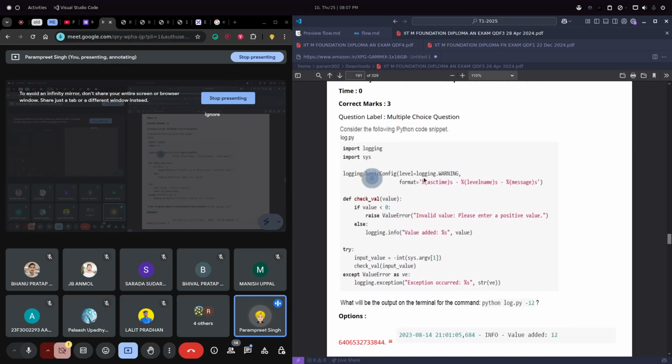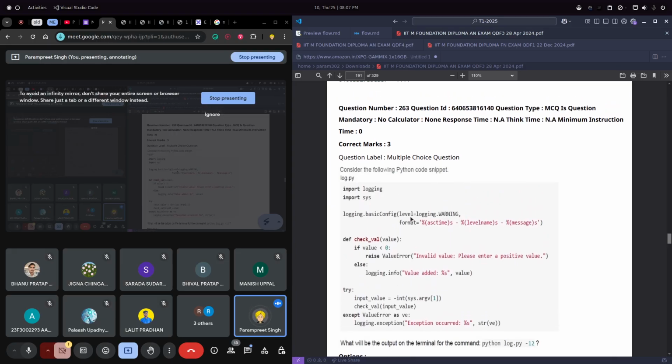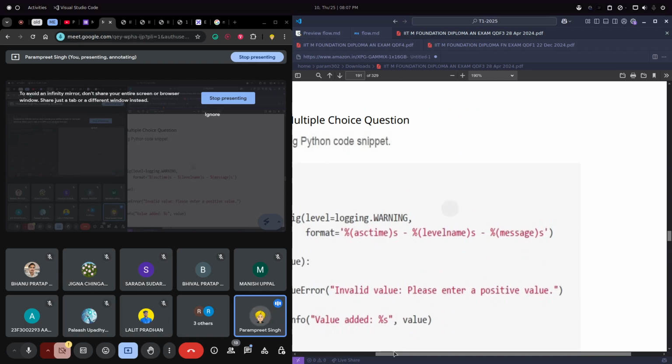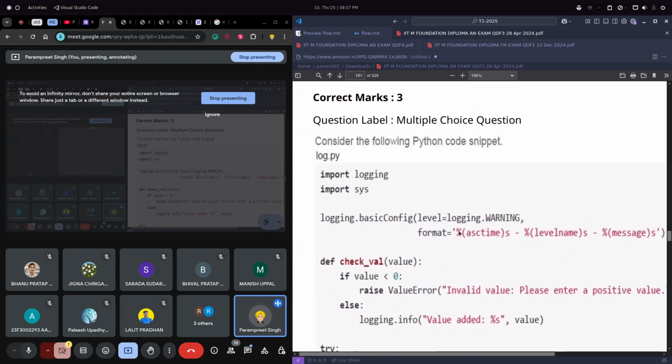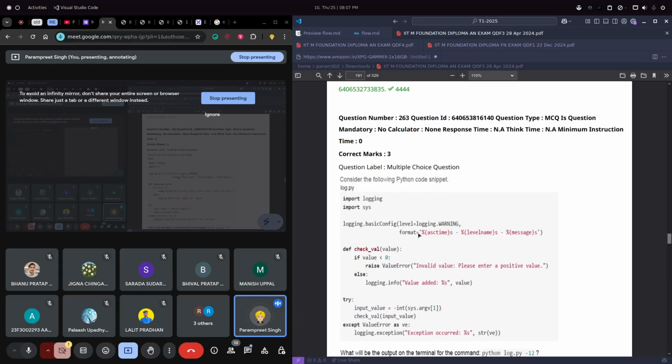Now we are creating a logging, and the level of the logging is warning. There are multiple levels: info, warning, critical, and several other levels. So we are defining a warning level and the format of how the log will be done. First we will have the time, then the level name, and then the message.